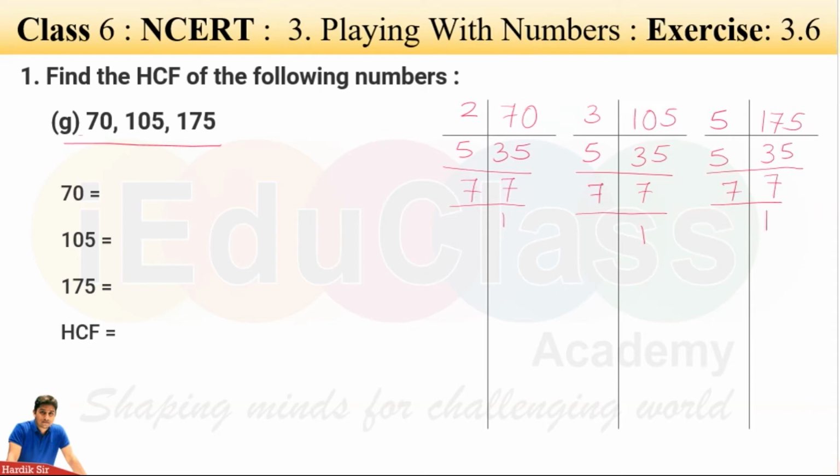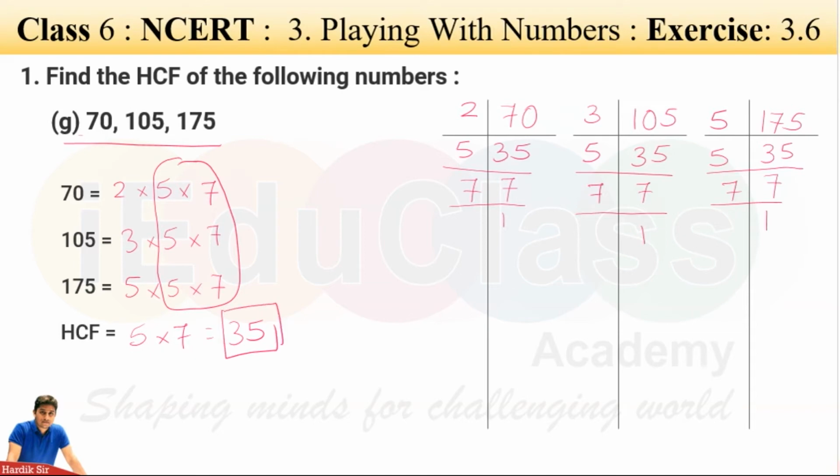7 ones are 7. Factors of 70, 2 into 5 into 7. Factors of 105, 3 into 5 into 7. You also write with me, kids. 5 into 5 into 7. I can see this 5 as a common. 5 into 7 equals to 35. This is called highest common factor.